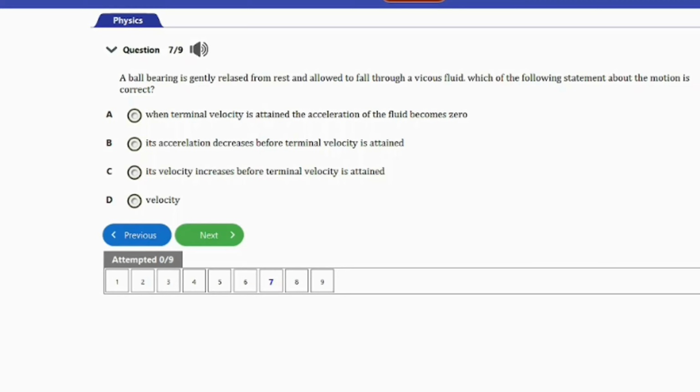So as the ball bearing moves through the fluid, it gets to attain terminal velocity, and as terminal velocity is attained, there is no further acceleration. So the acceleration becomes 0. So that's it for this question. Option A is the answer to this question. Let's go ahead and consider the next question, guys.